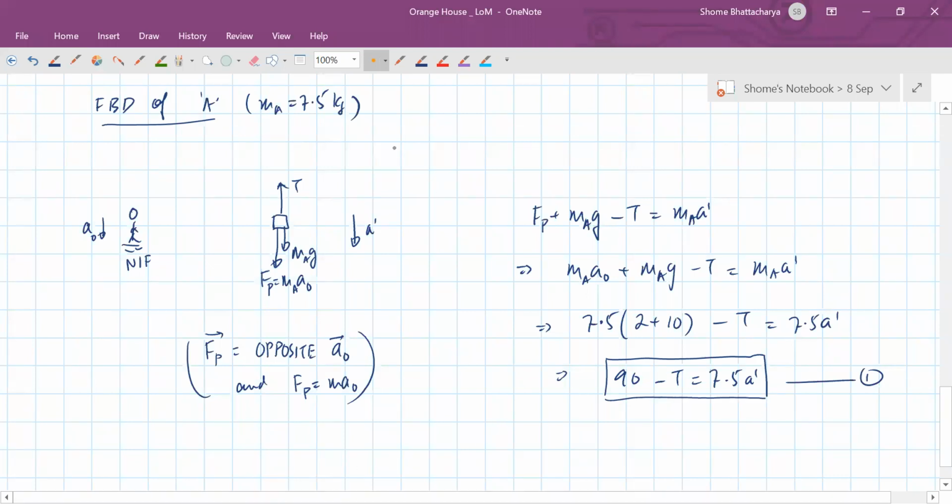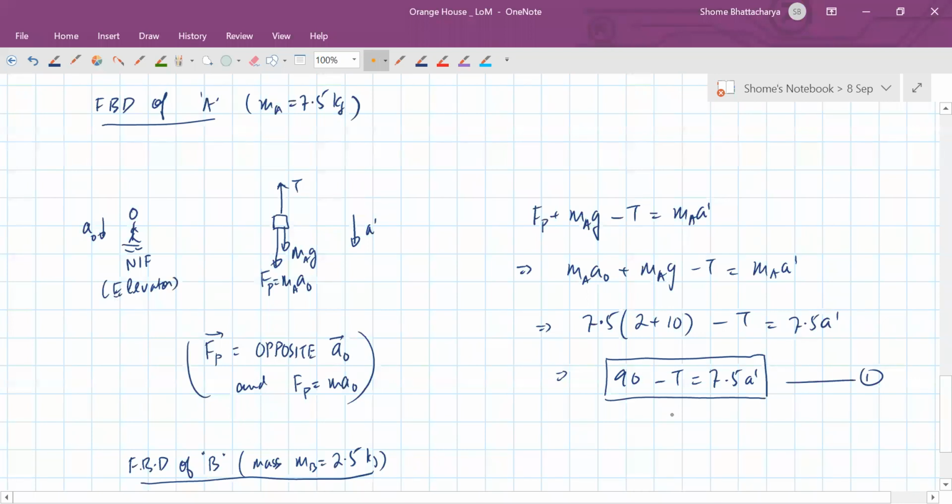Now similarly, I want you to generate the equation for the free body diagram of the body B, which has mass 2.5 kgs. Make the similar kind of FBD for the body B, but remember in that non-inertial frame of the elevator, that one is going up with an acceleration of a prime.